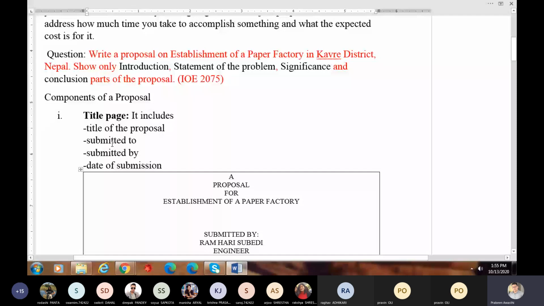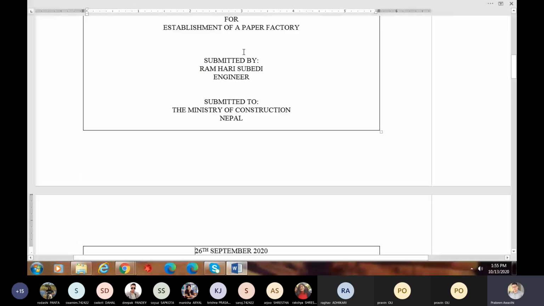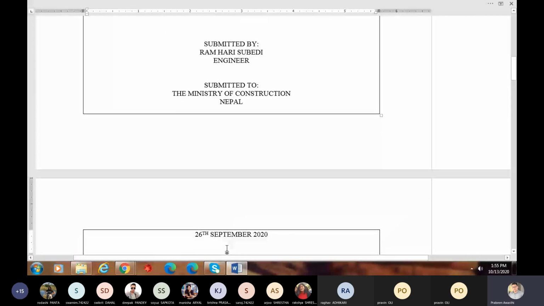So here is the title page. A proposal for establishment of a paper factory. Submitted by, just imaginary things, Ram Hari Subedi, engineer. Submitted to the Ministry of Construction. Date of submission 26th September 2020. So the first element of your proposal is the title page.